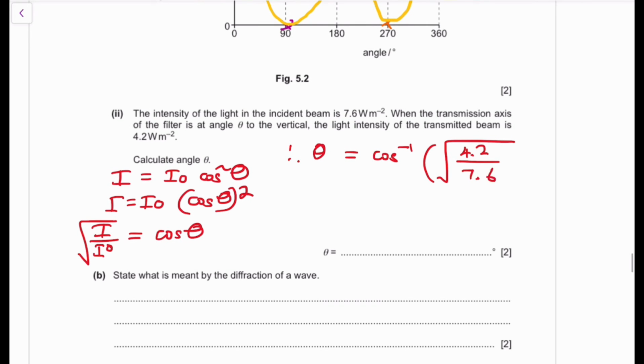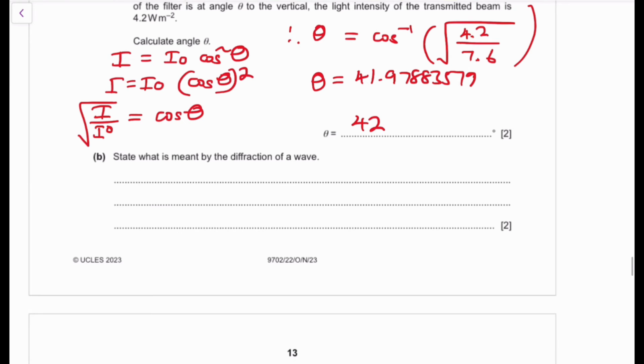The initial one is going to be 7.6. You're going to get a value of theta that's essentially going to give you about 42 degrees, guys. Very important. Okay, move on to the next question.